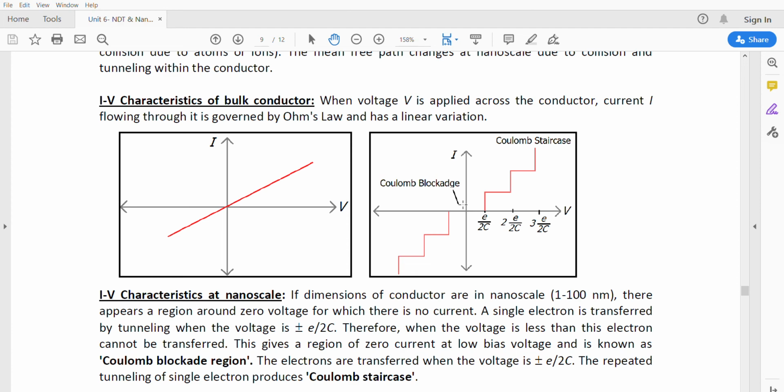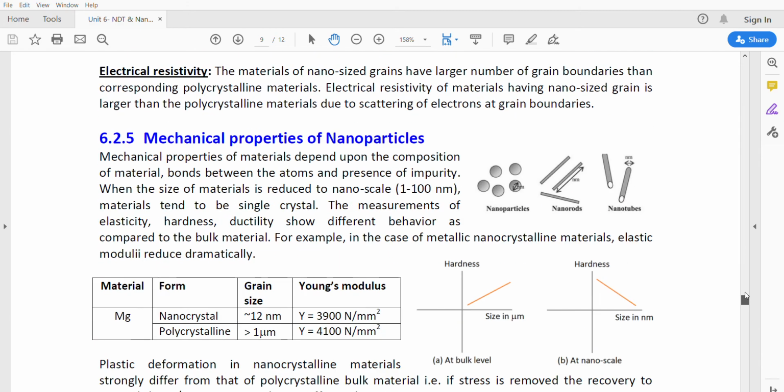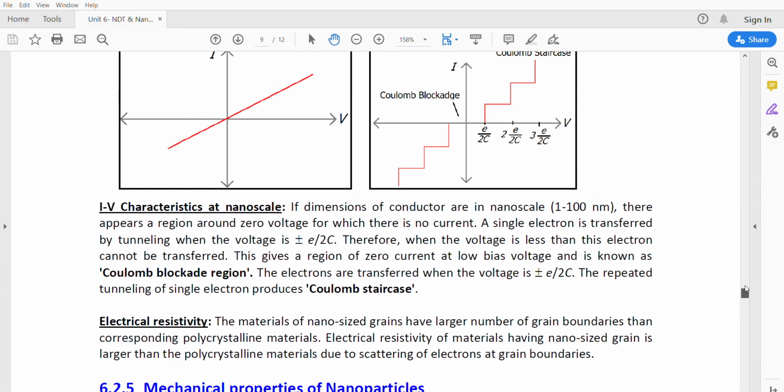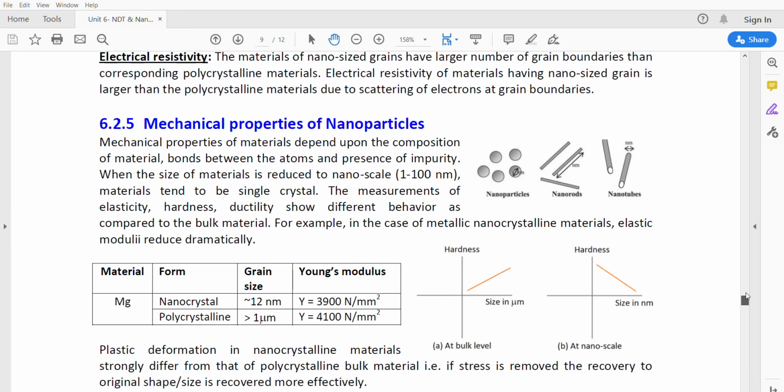At low bias voltage, the electron cannot transfer in this region, and we can observe the staircase type of structure, which is called the Coulomb staircase. The zero voltage, zero current region at low bias voltage is called the Coulomb blockade. These two properties are observed when electron flow starts in a conductor at nanoscale dimensions. The resistivity properties also change, so the electrical properties change for nanomaterials.